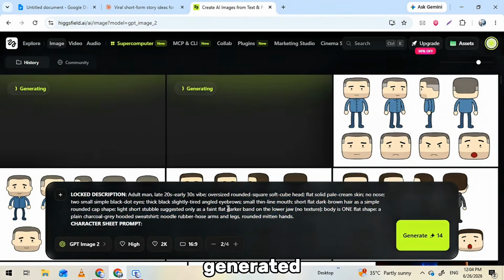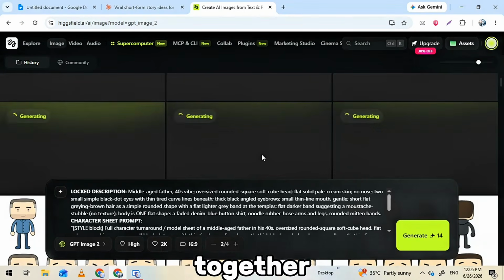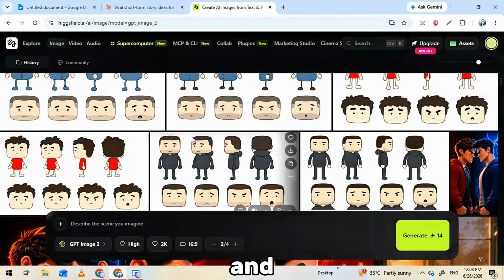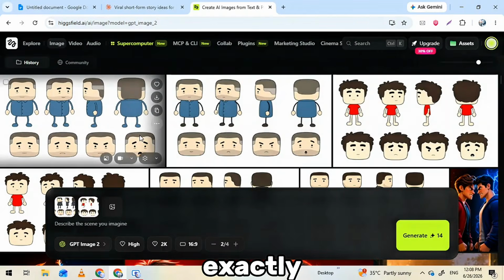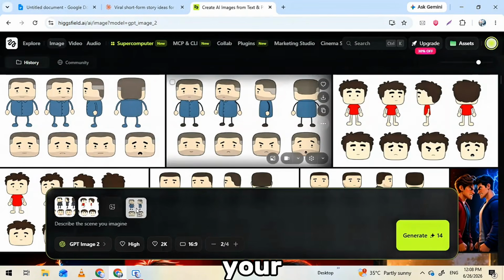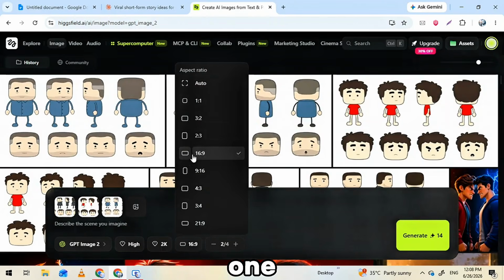See mine? I generated 2, then picked the cleanest one. Now here's the part that locks everything together. Take that best character sheet and upload it right into the prompt box. This is your reference, so the AI knows exactly who it's drawing every time. Switch your aspect ratio to 9:16 for the vertical story shots, then back to Claude one more time.